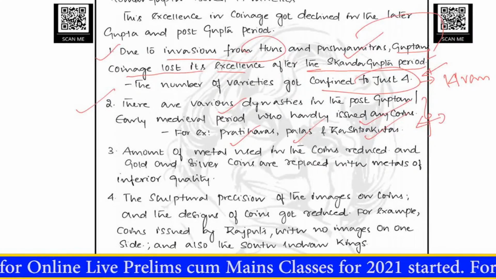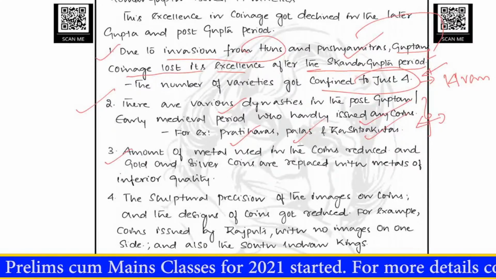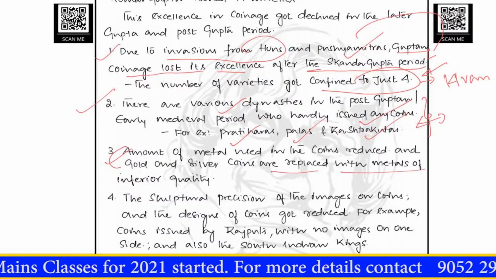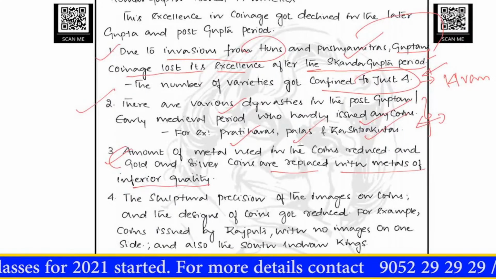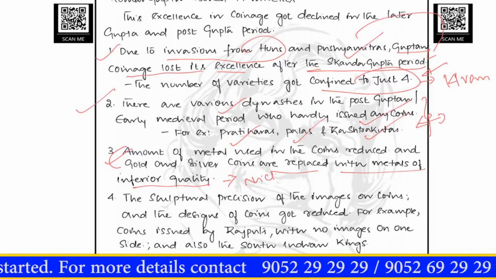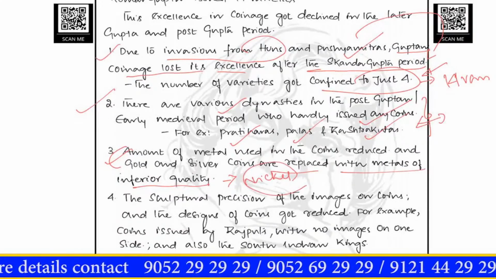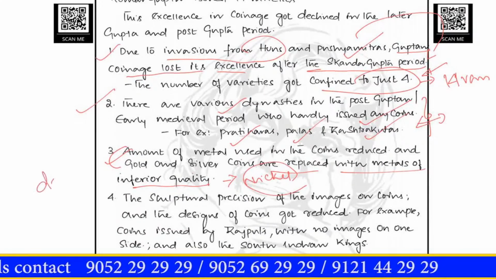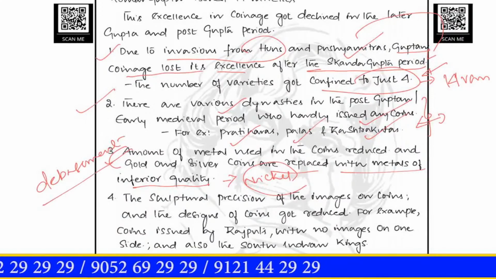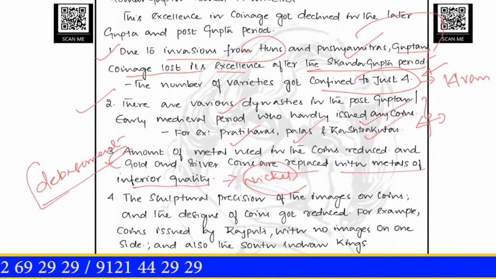And the third point is the amount of metal used in the coins got reduced, especially gold and silver. And also the gold and silver coins were replaced with metals of inferior quality. Now the king started using metals like nickel, lead, copper. So they replaced gold and silver with these inferior quality metals. And this process is called debasement.